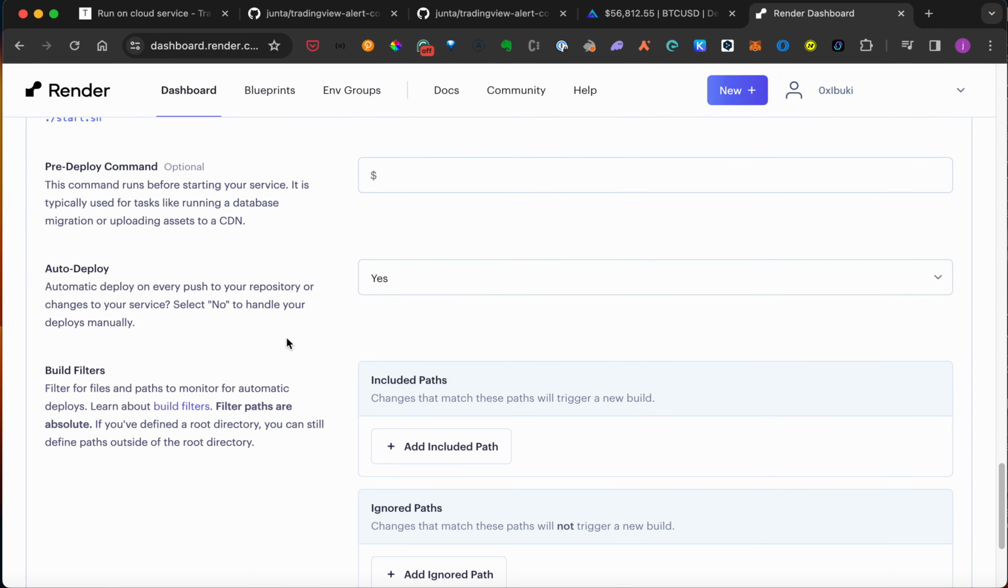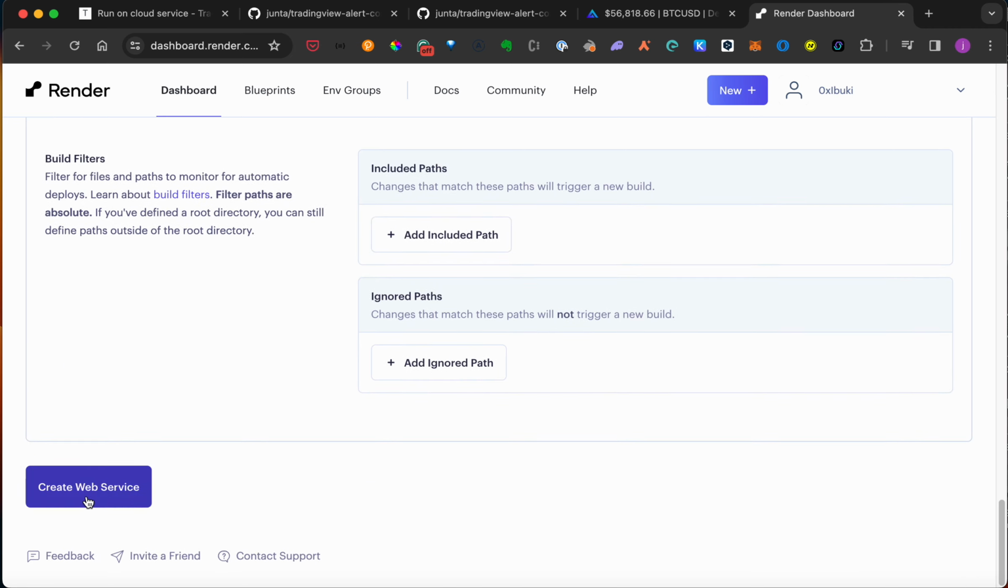And at this Auto-Deploy field, if we set it to yes, render.com automatically deploys changes to your service when new code is uploaded to this GitHub repository. I recommend setting it to no because it's safer and we can also deploy manually. Then hit this Create Web Service button.